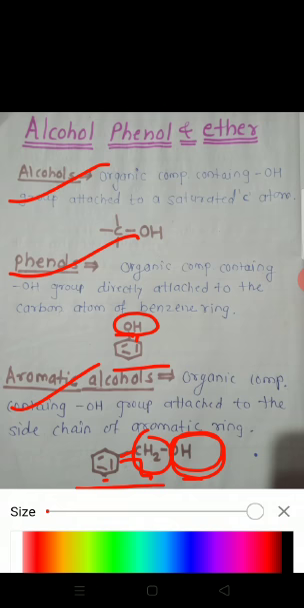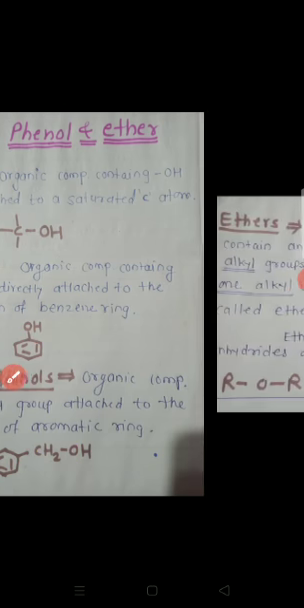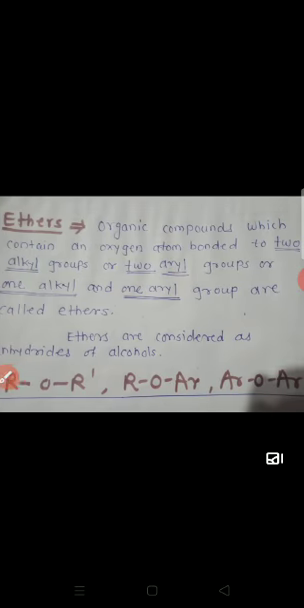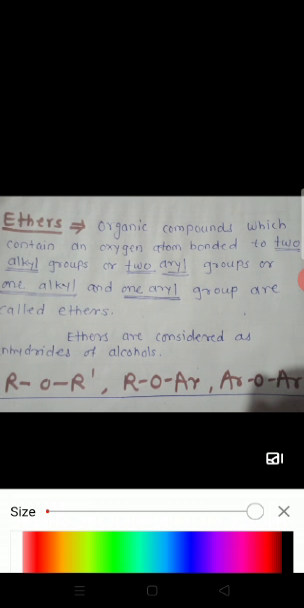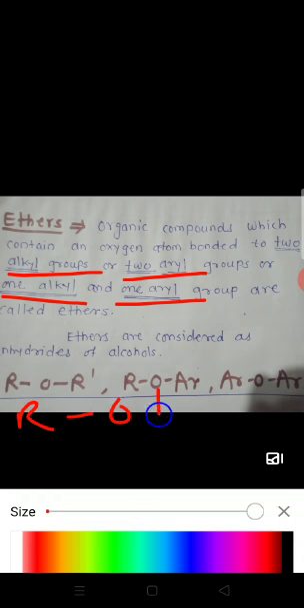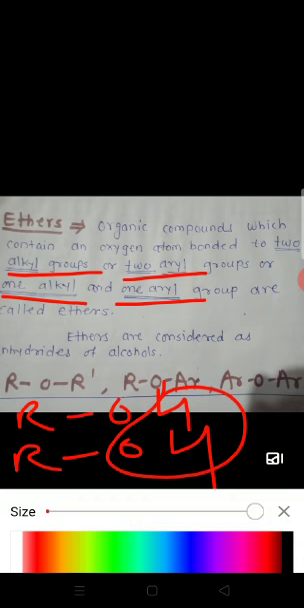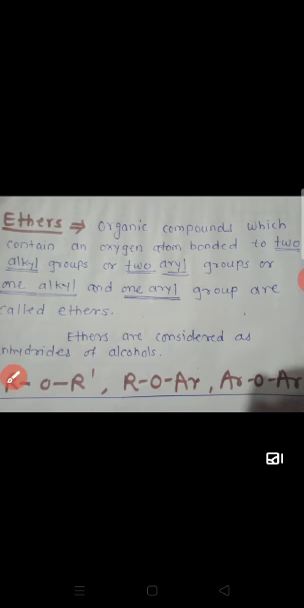Our next definition is ether. What are the ethers? Ethers are organic compounds containing an oxygen atom bonded to two alkyl groups, or two aryl groups, or one alkyl and one aryl group. Ethers are also considered as anhydrides of alcohols. Why are they considered as anhydrides of alcohols? Because when two molecules of alcohols are combined in this way and water is removed, ROR forms. Hence, ethers are also known as anhydrides of alcohols.